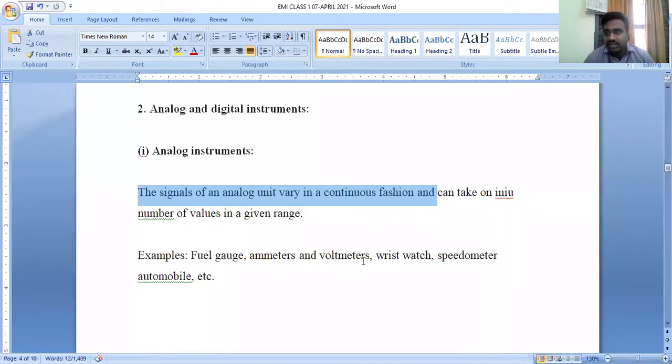Ammeters, voltmeters, wristwatches, speedometers, every instrument which has a certain range of values in a continuous fashion is termed an analog instrument.